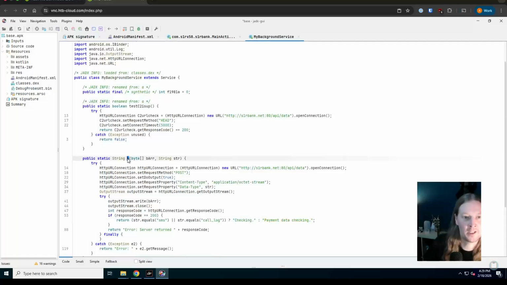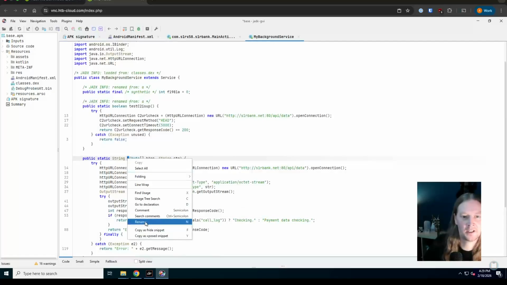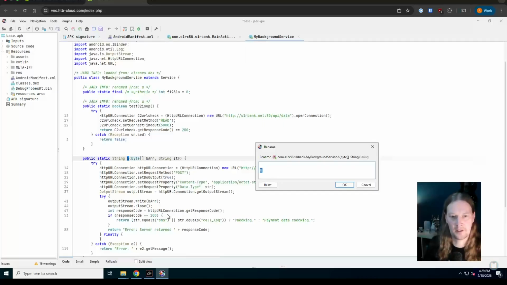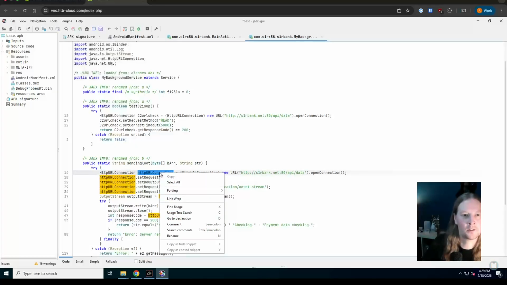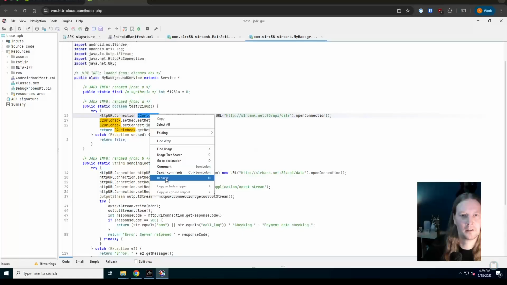So we can also rename this. This method is going to be sending loot, let's say. And what did I call the other one? C2 URL check. Do you know what? I'm going to rename this again because I really don't like the label I've given that.